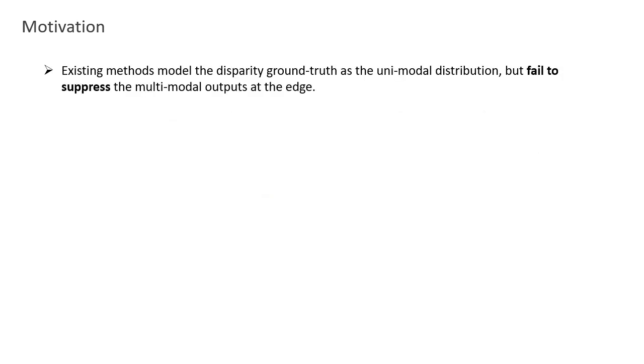Another line of research treats stereo matching as a classification task, where the cross-entropy loss could be used. To guide the network to output unimodal distributions, researchers model the ground truth disparity with discrete Laplacian or Gaussian distributions. But we find that this type of method fails to suppress the multimodal outputs at the edge. We will show this in the subsequent experimental section.